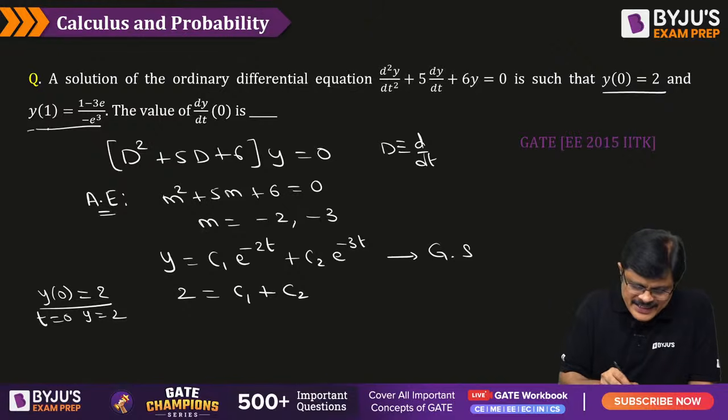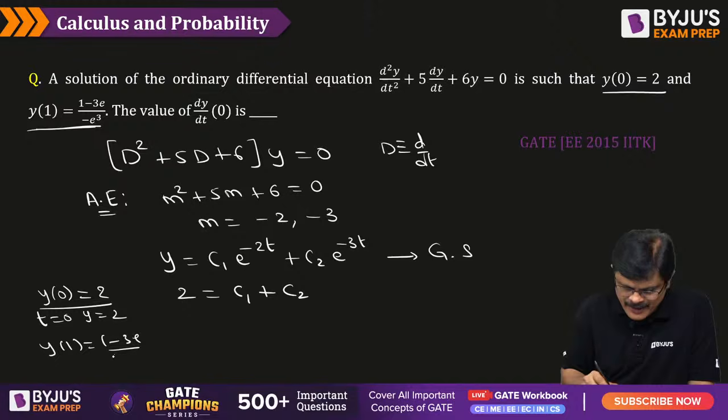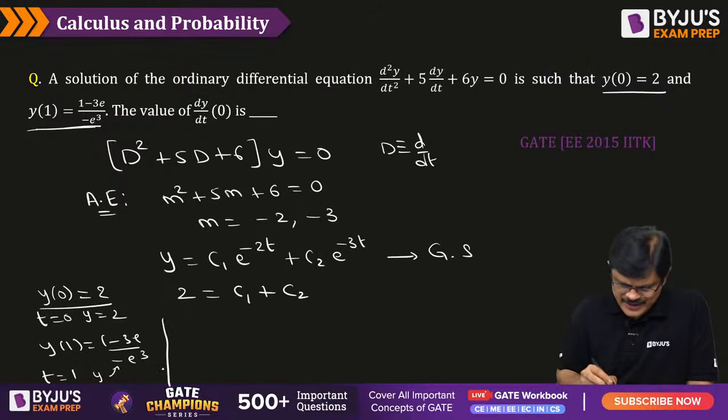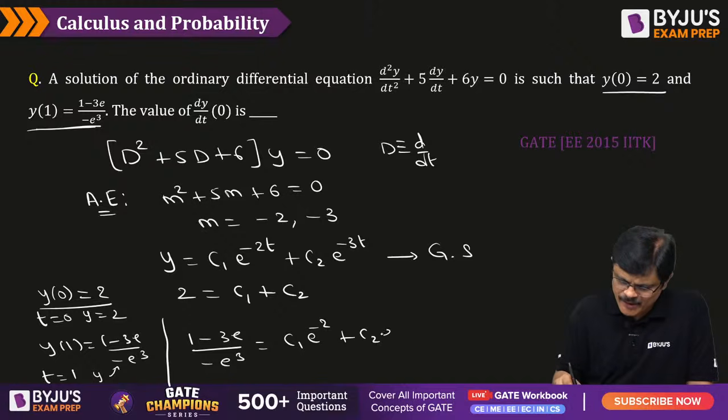Now let us see the second condition, that is y at 1 is equal to 1 minus 3 by minus e cube. That is, when t is equal to 1, the value of y is this. Let us substitute this condition. Let us put t is equal to 1, then the value of y, 1 minus 3 by minus e cube, is equal to c1 e power minus 2 plus c2 e power minus 3, my dear friends. So the right side part I simplify.